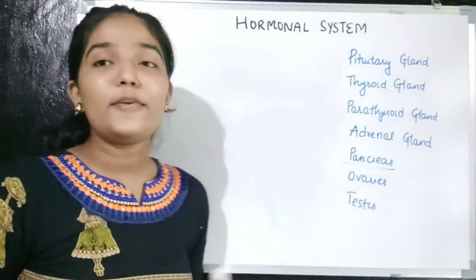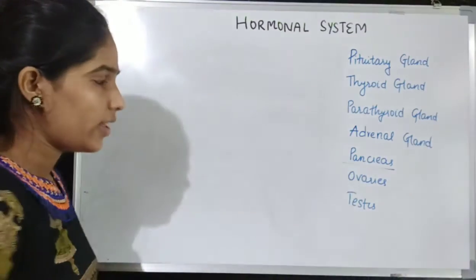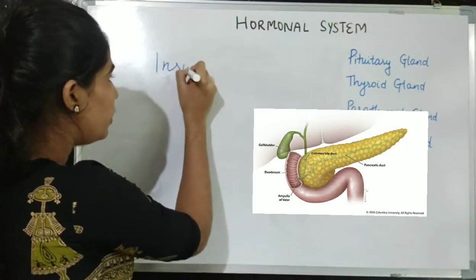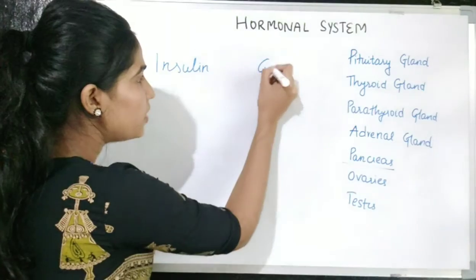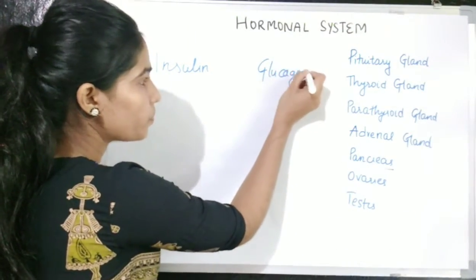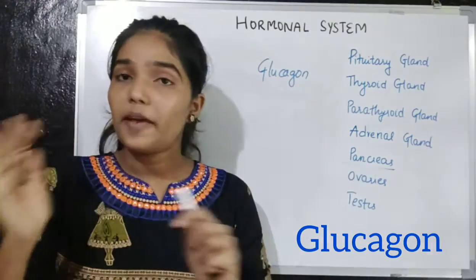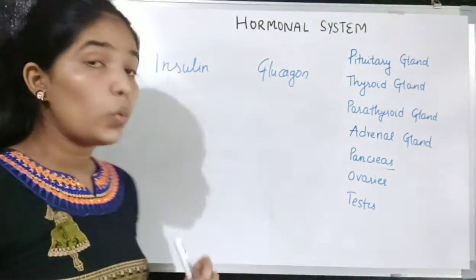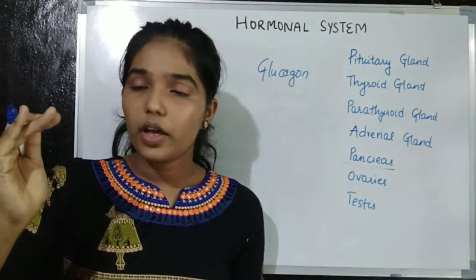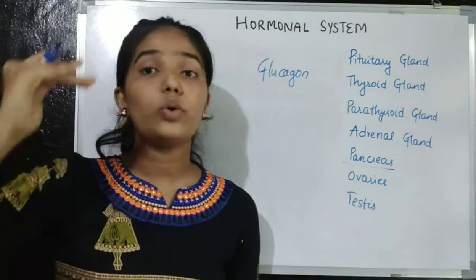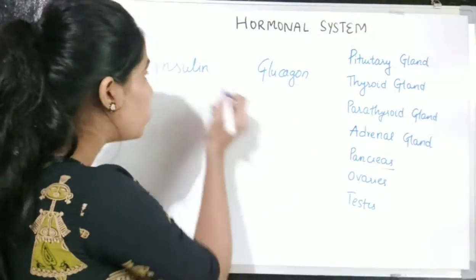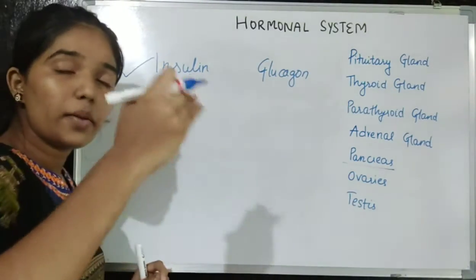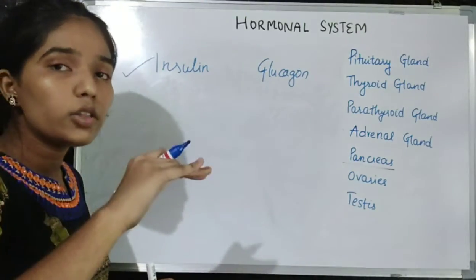Okay. Now the pancreas. Now this pancreas secretes two hormones. First is insulin, second one is glucagon. See, basically what does the pancreas do? It controls our blood glucose level. Okay. Now, when the blood glucose level rises from the normal level to a higher level, the pancreas will secrete insulin. Why will it secrete insulin? To reduce the blood glucose level from the higher to the normal range.